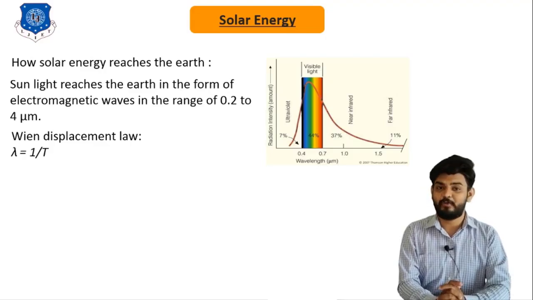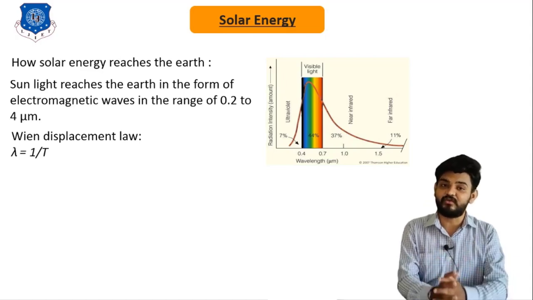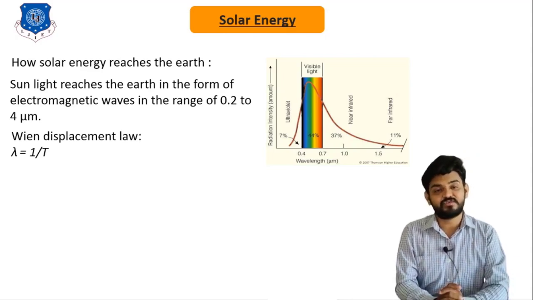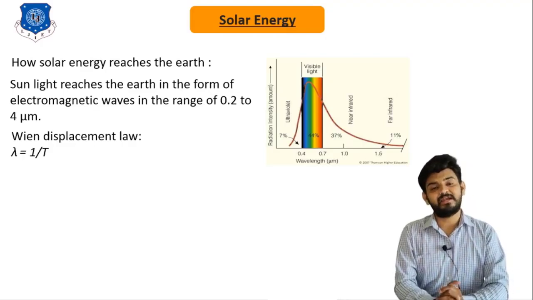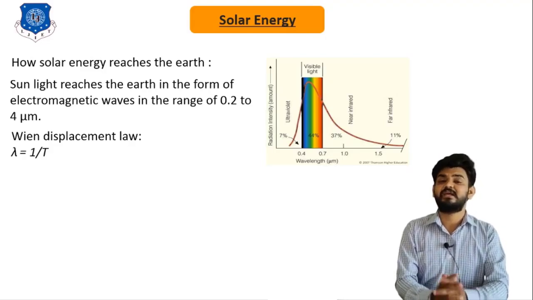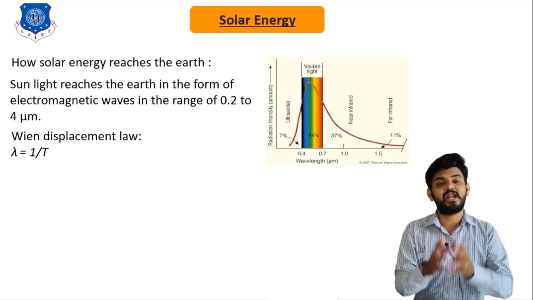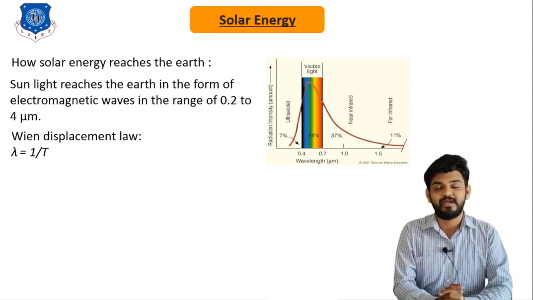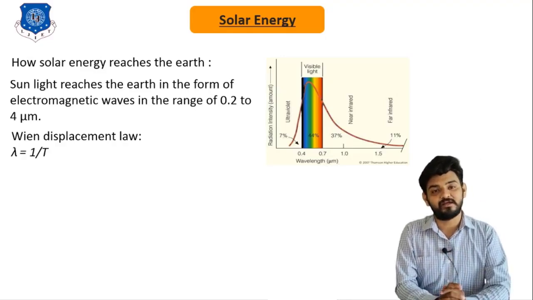That means an object which has higher temperature, such as the sun, will emit radiation in the form of shorter wavelength. As the temperature of the sun is around 5000 degrees Celsius, hence it will emit radiation of shorter wavelength. This is why the range of this electromagnetic wave is in the range of 0.2 micrometer to 4 micrometer.